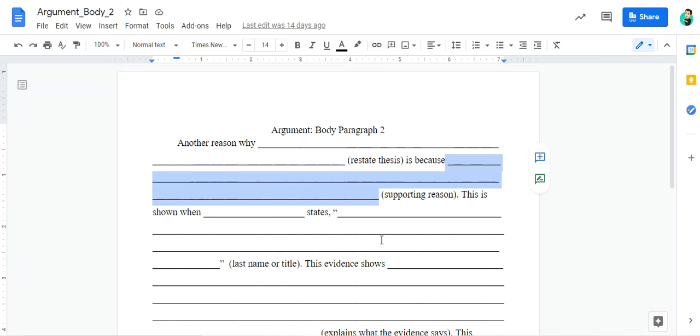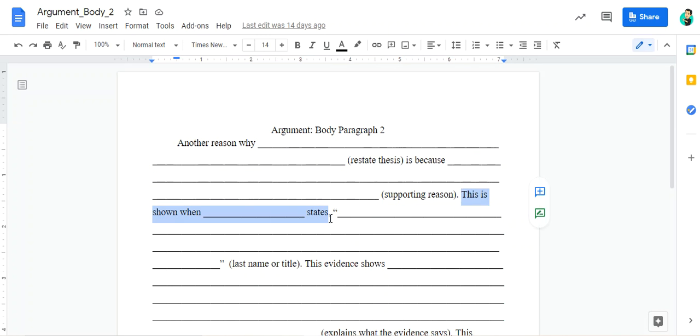Okay? And then you can use a different lead-in. You just want to make sure that you present and lead into your quote. You don't want to just start the sentence with your quote. So feel free to change this. This is just to help you out. So you could say, this is shown when maybe the author of the article, if you're quoting an article, or maybe it's the narrator, if you're using one of the video sources that I gave you, states, and then you're going to have your quote.